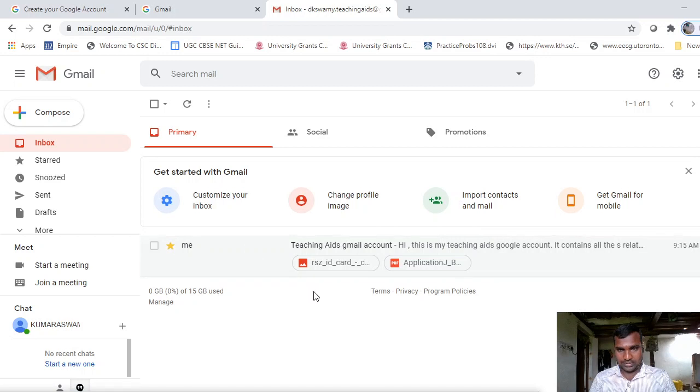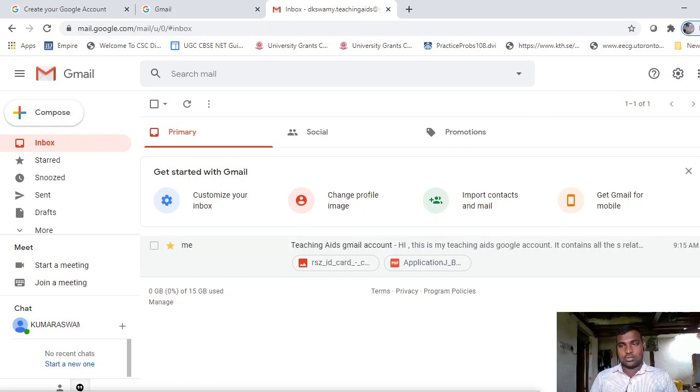Okay, like this. So here in the inbox folder, the number displayed represents the number of new messages received from another person. So here in this inbox we have one message, but that number is not displayed here because that number indicates the number of new messages received from different persons.